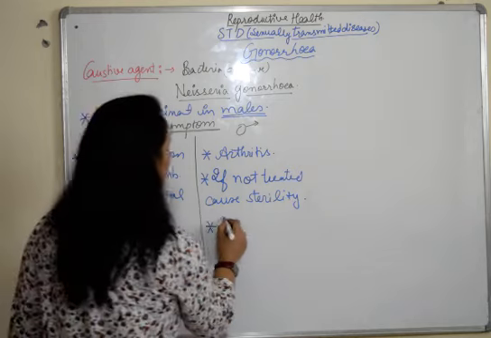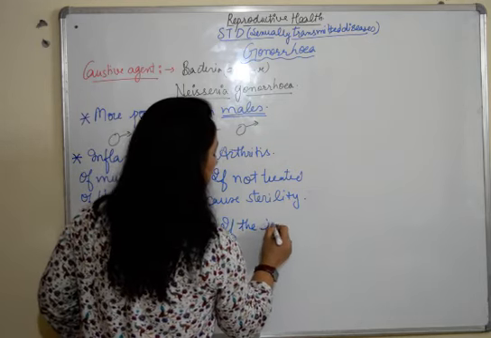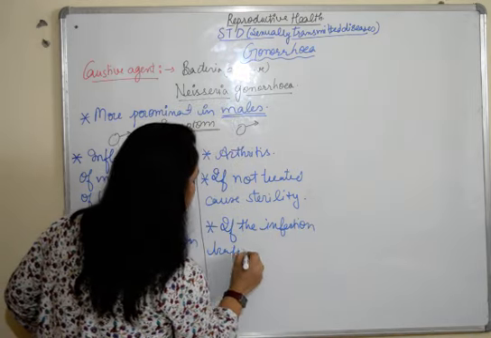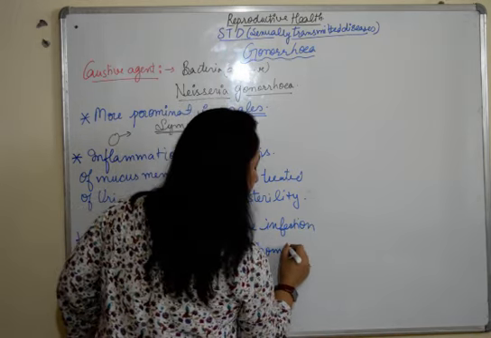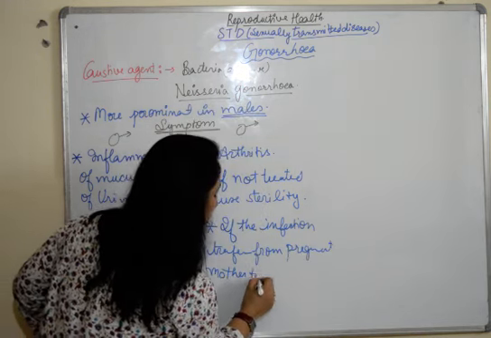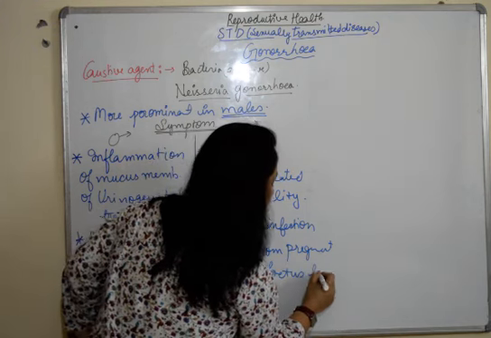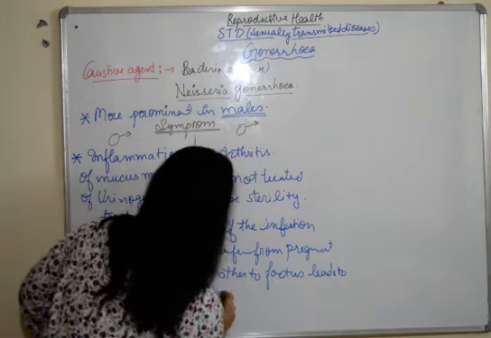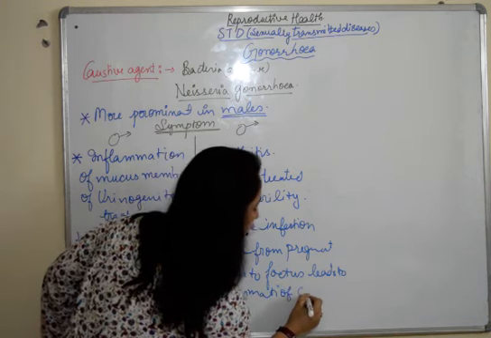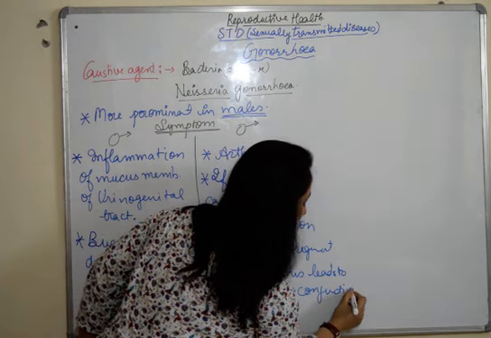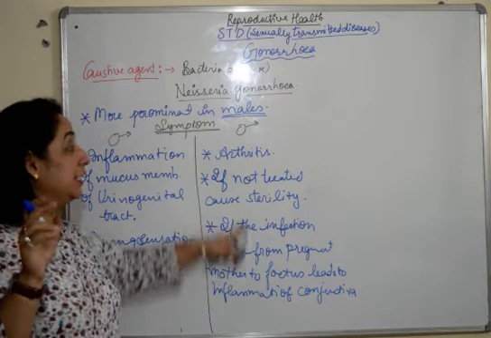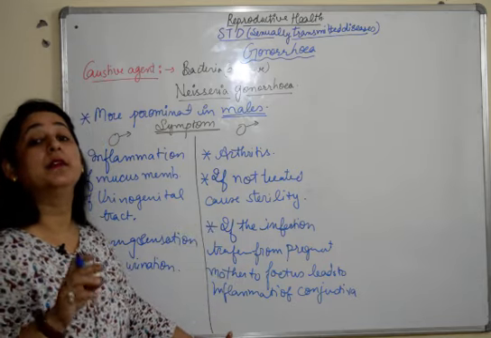And if the infection transfers from a pregnant mother to the fetus, it leads to inflammation of the conjunctiva. Fine. So it leads to inflammation of the conjunctiva. So these are the symptoms which we find in females.